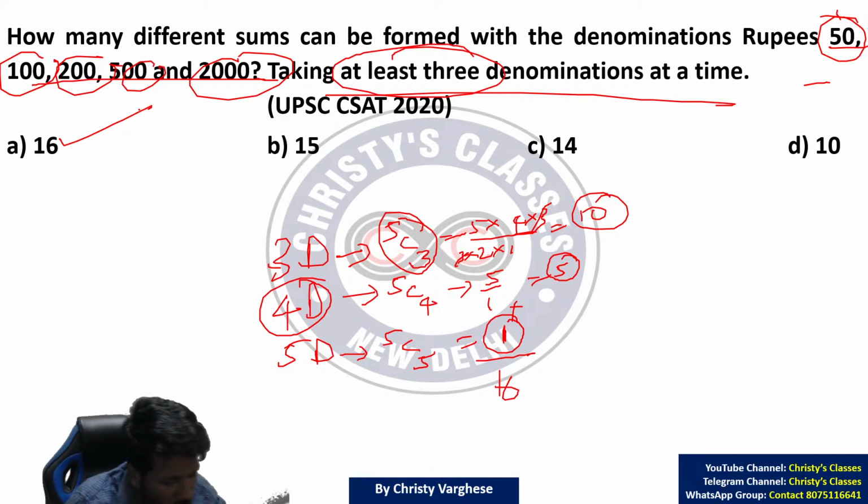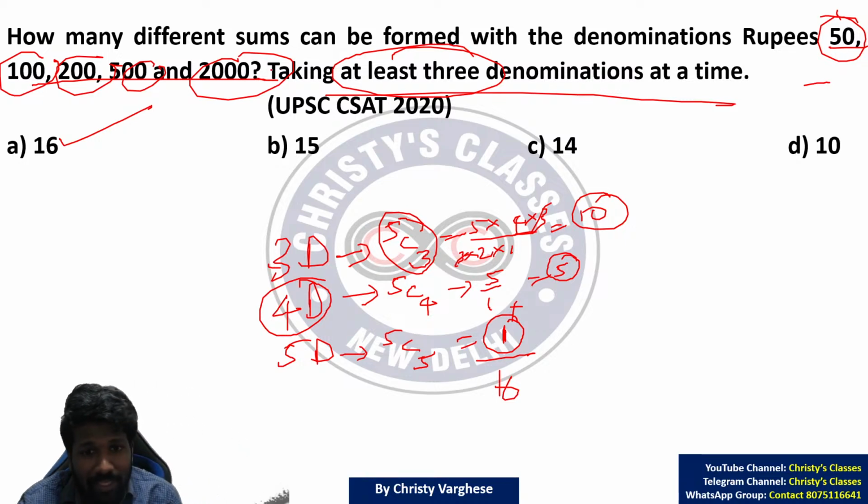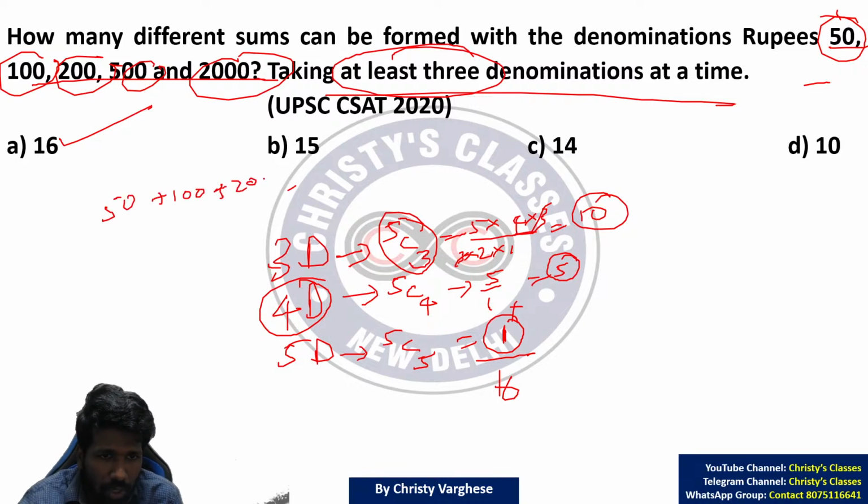No, Samia, you cannot use permutation. If you use permutation, you will get a different answer. I'll tell you why you cannot use permutation. When you say permutation can be used, you are saying that 50 rupee, 100 rupee, and 100 rupee, 50 rupee are different.